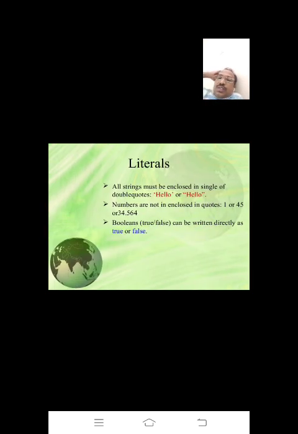Are you understood this one? Literals means the values, the messages you write in the PHP code. It is not compulsory to write other literals, either boolean or numeric, in single or double quotes, but only strings you have to write in single or double quotes, right? Comments.